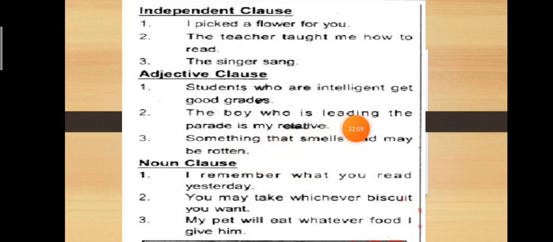Okay, then this is how you have been told about adjective clause. Noun clause in which you have been told about noun. So noun clause here, I remember what you read yesterday. So again it is referring about noun, so this is noun clause.